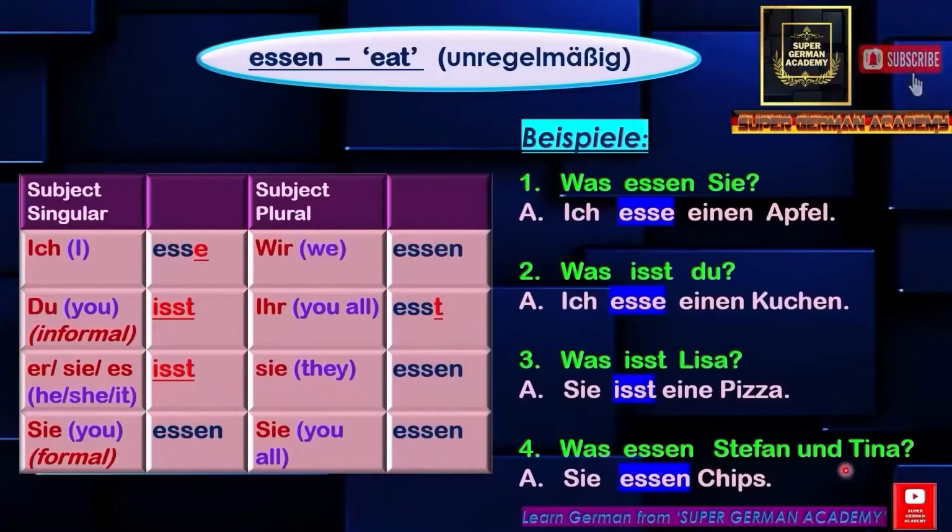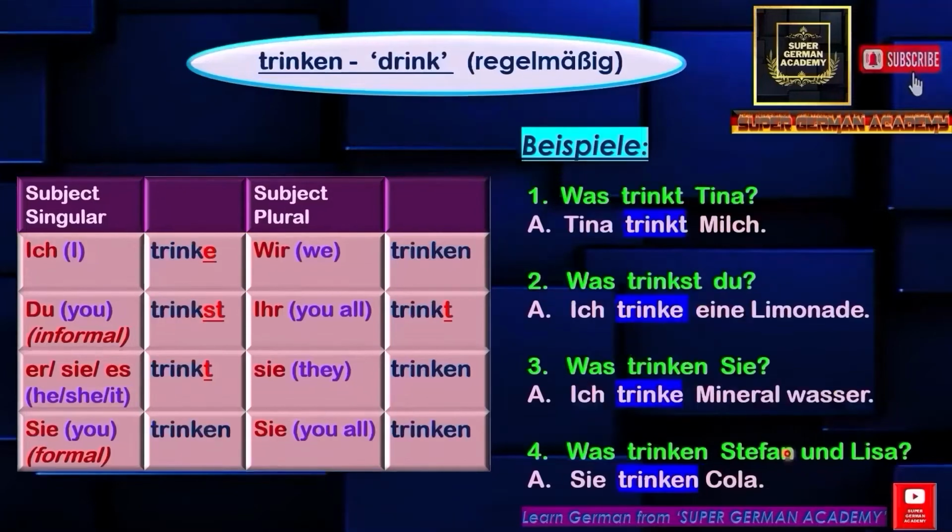Was essen Stephen und Tina? What do Stephen and Tina eat? Sie essen Chips. Bedeutet they eat chips. The next verb is trinken. Trinken bedeutet drink. Let's see its conjugation.